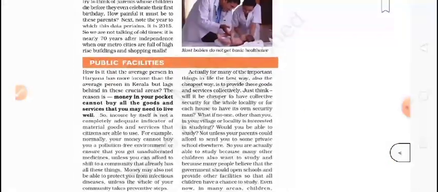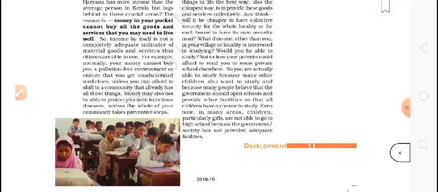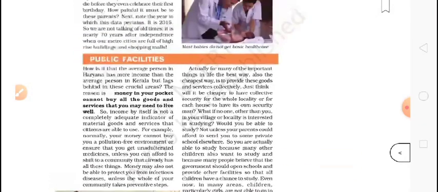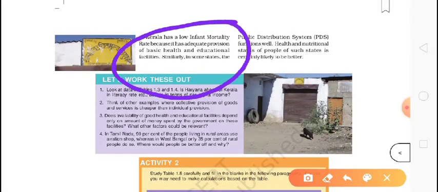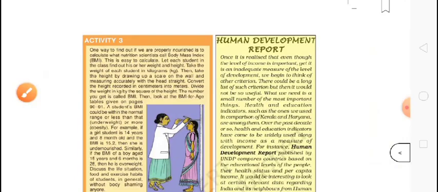Okay, so in public facility now, we can talk about government hospitals, as I told you. They have given here that Kerala has a low infant mortality rate. It means fewer children die there after taking birth till 1 year. So that's why we can say they have given more concentration to health and education facilities. Now people are well developed there. Developed means they are educated and well healthy. So that's why this state is considered good or developed.